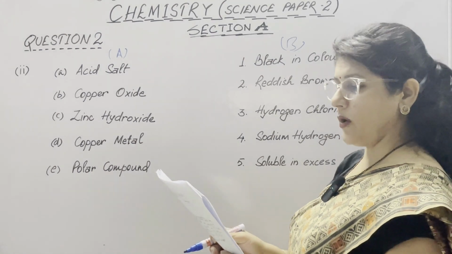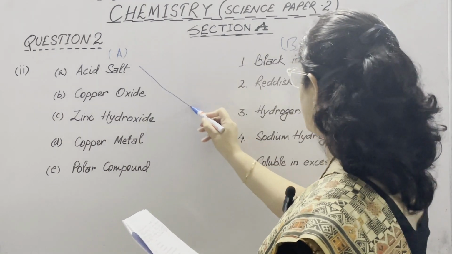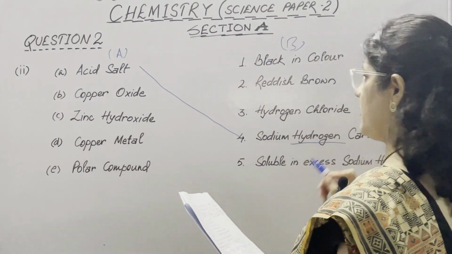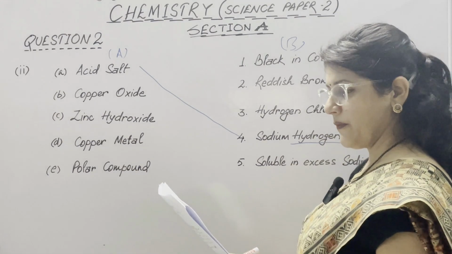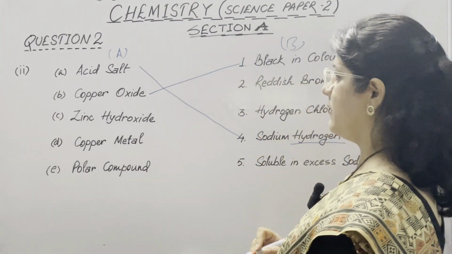Now first is acid salt. We know it is one in which hydrogen is still remaining. So the acid salt is sodium hydrogen carbonate because hydrogen is present in this. Next is copper oxide. Copper oxide, we know it is black in color.